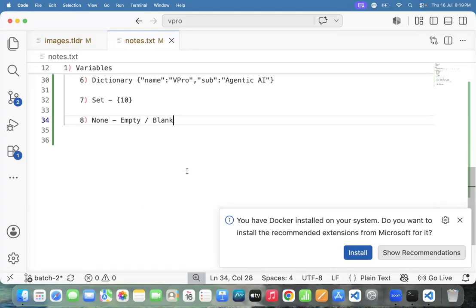Currently I'm a TCS employee, but at present I have no project. I'm on the bench. Do I have any work? No, empty work or blank work. That is called None.